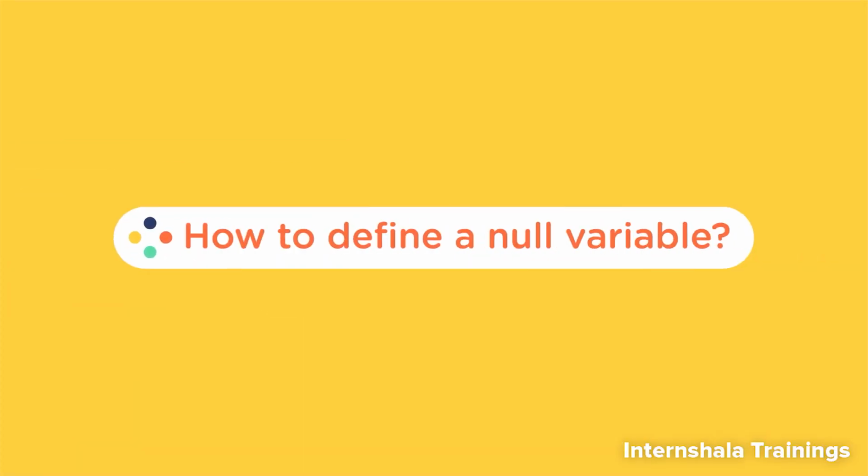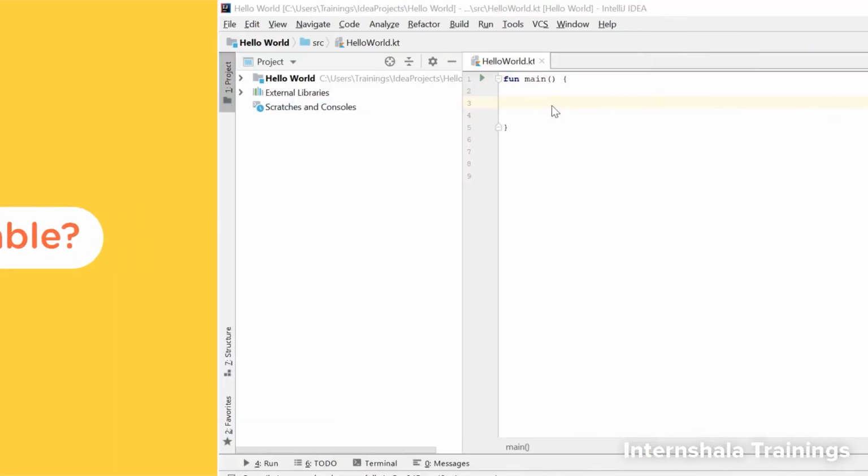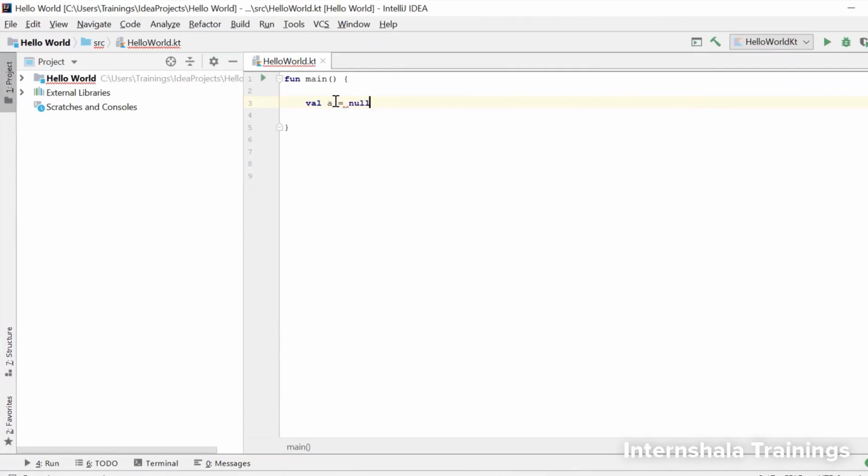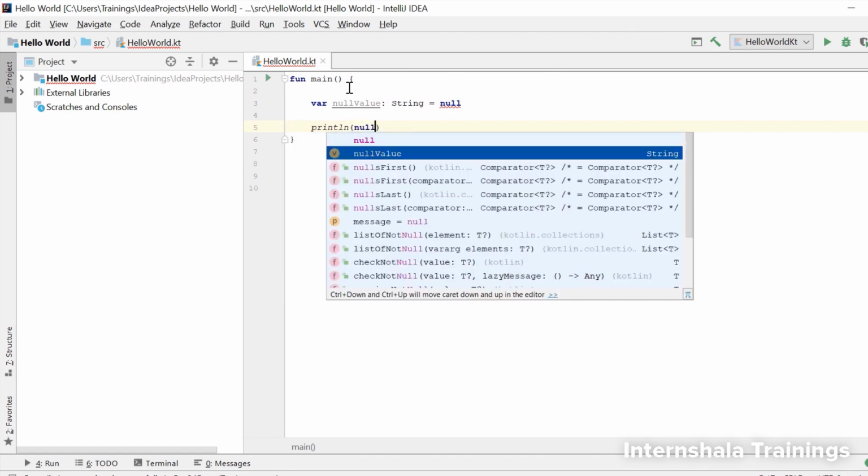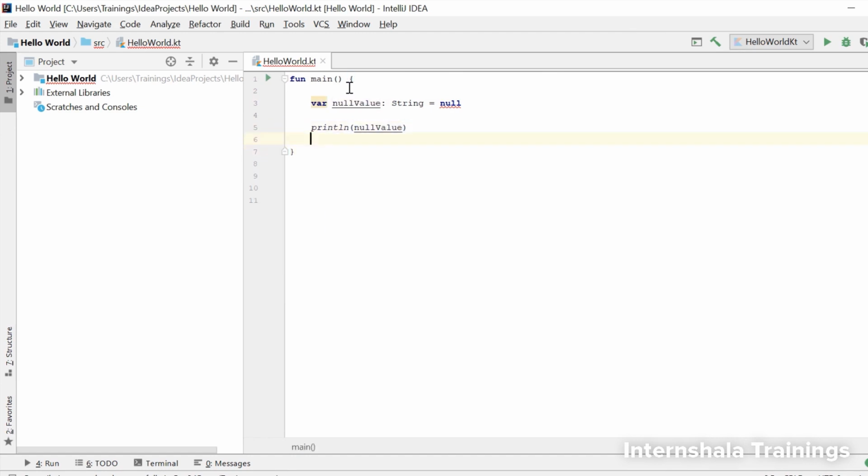Now let's see how we can define a null variable. So, we can define a null variable like this, but it won't help since it has no data type and we cannot use it to store any values. Now, let's see how we can define a null variable which has some data type and which will be used to take some input from the user. So here, we are declaring this string variable called null value as null. Now if you see, the IDE has underlined this with red, telling us that there is a compilation error in this and that we cannot define a string as null.